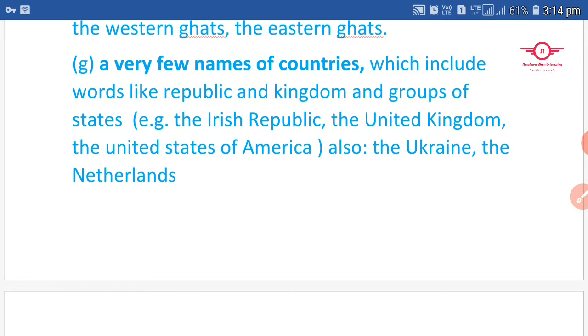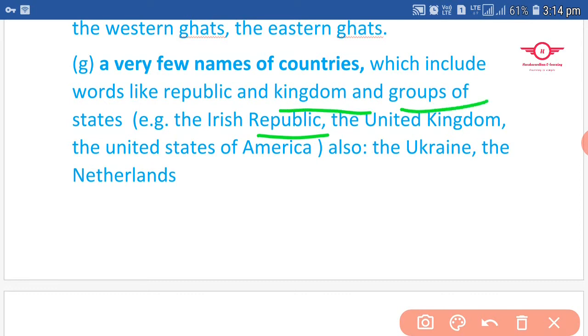If the name of any country ends with words like republic, kingdom, or groups of states, then you have to mention the definite article before the name of the country.